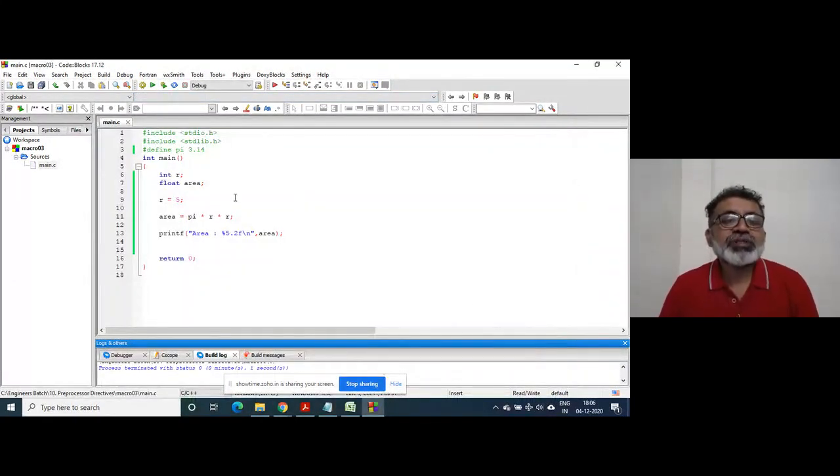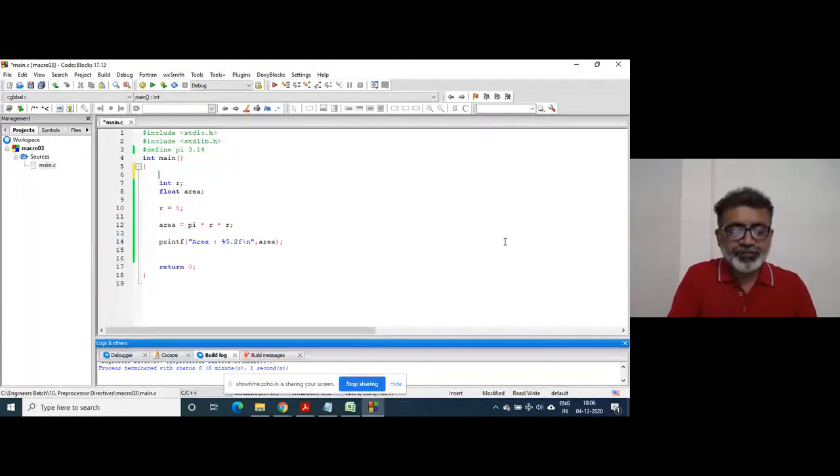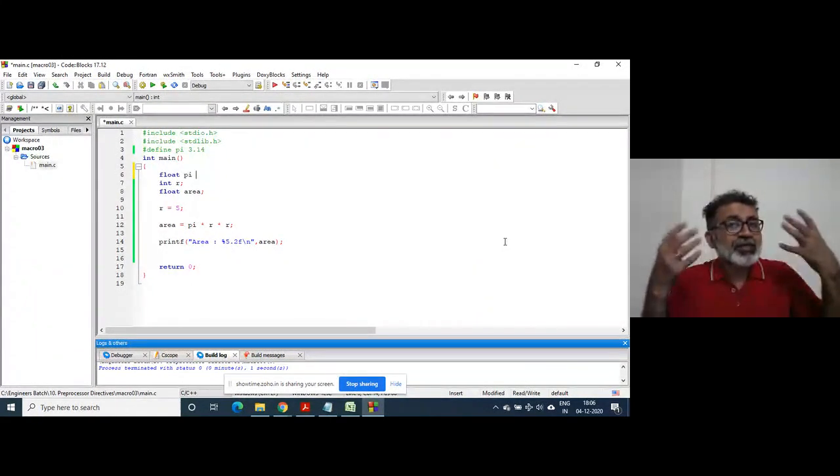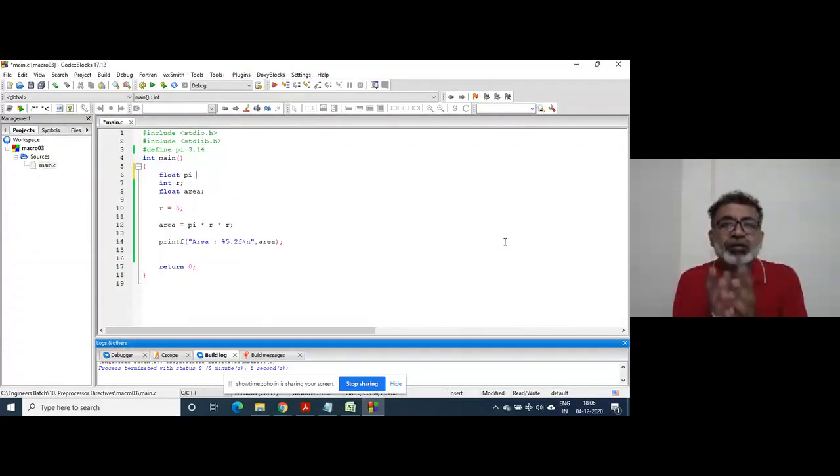Now, many students say, why not go for a variable instead of the preprocessor directive? Why not declare a variable like this, suppose float pi. I'm explaining to you the intricacies, how to think while learning any concept.